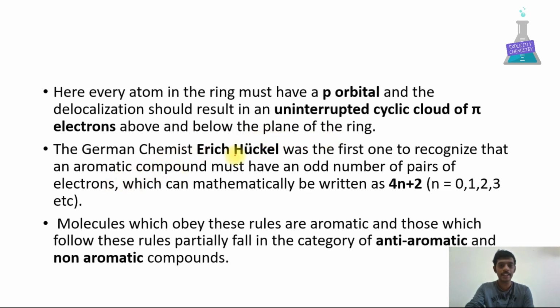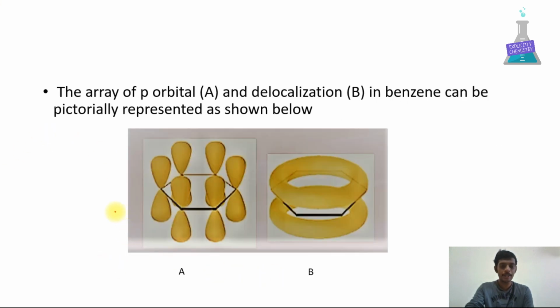The German chemist Erich Huckel was the first one to recognize that an aromatic compound must have an odd number of pairs of electrons, which can be mathematically written as 4n plus 2. Here n is equal to 0, 1, 2, 3 and so on. The molecules which obey these rules are aromatic, and those which follow these rules partially fall under the category of anti-aromatic and non-aromatic compounds. This is the pictorial representation of an array of p orbitals in structure A, and B shows the delocalization.